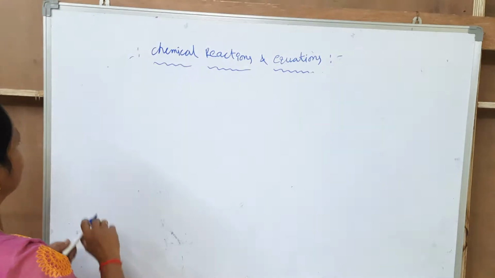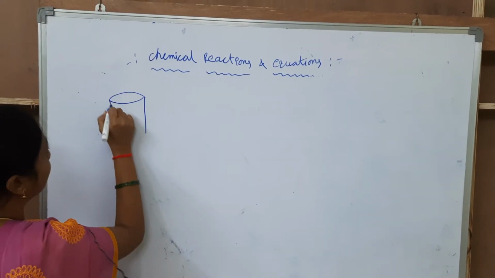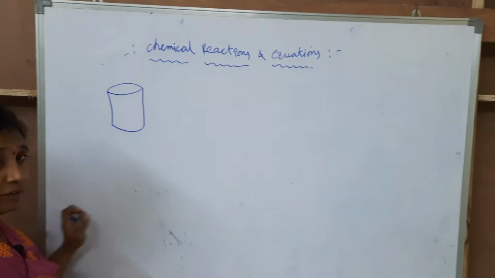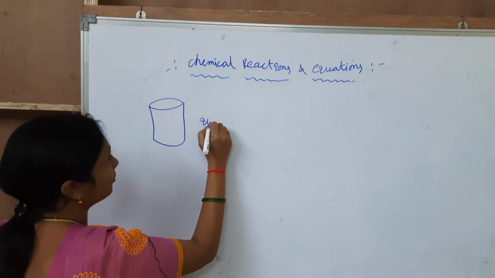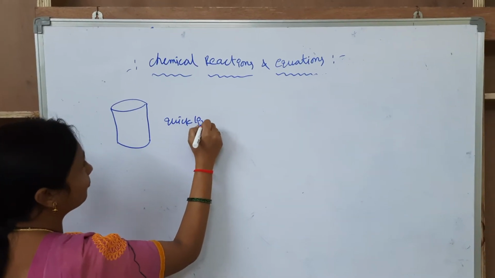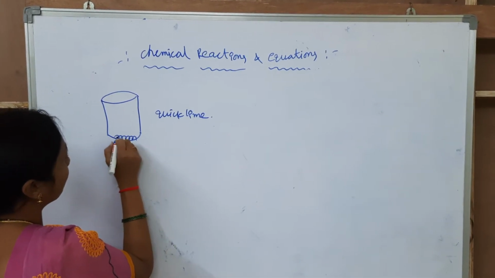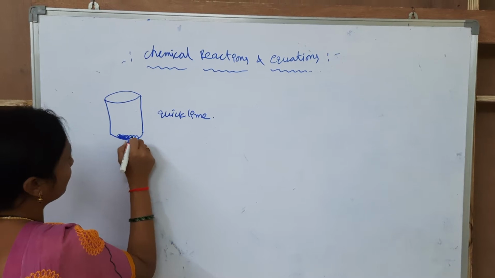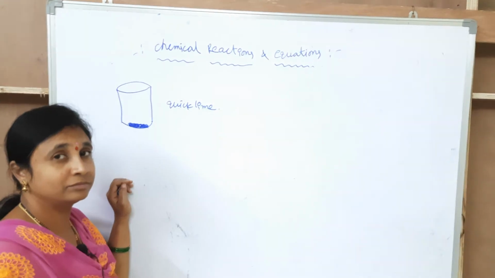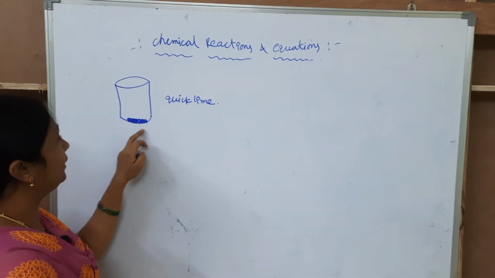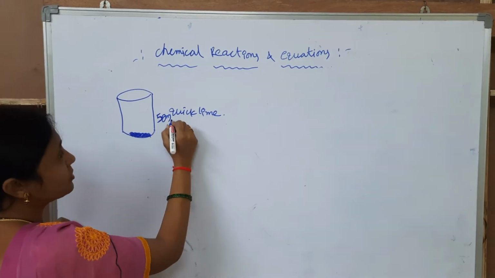Explaining one activity. Take one beaker. In this, take 5 grams of quicklime.